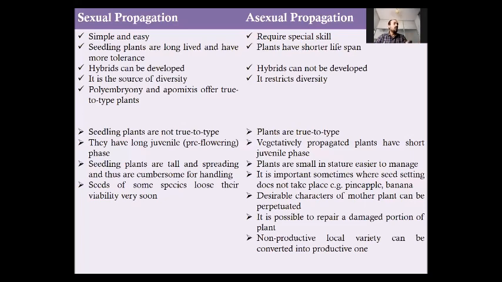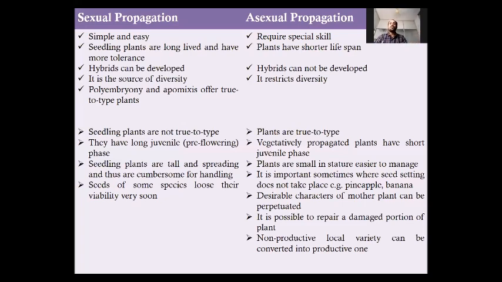Seedling plants will have a long juvenile phase, or it is said that seedling plants come to flowering later than vegetatively propagated plants. For example, if we grow mango with seed, it will come to flowering or fruiting for the first time in 5 or 6 years or more.